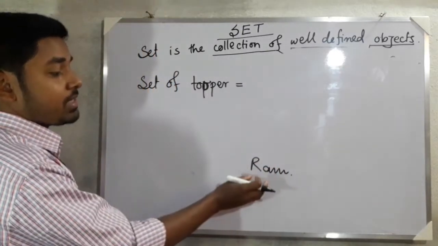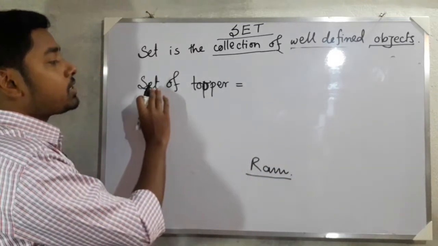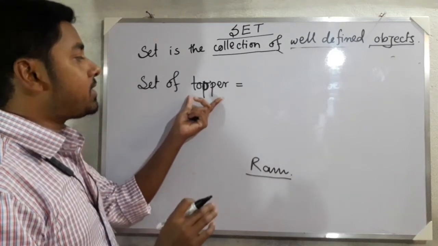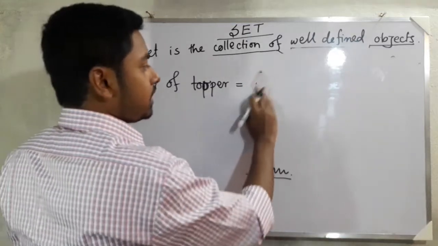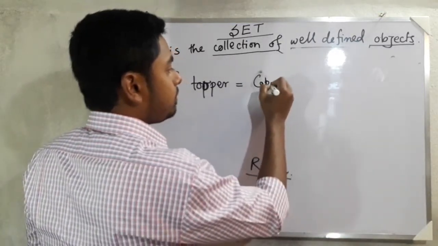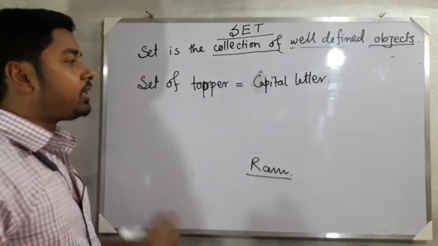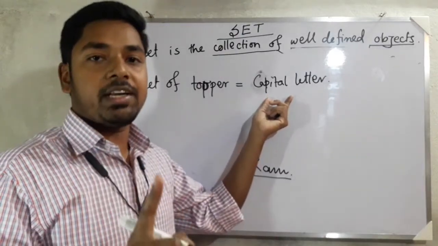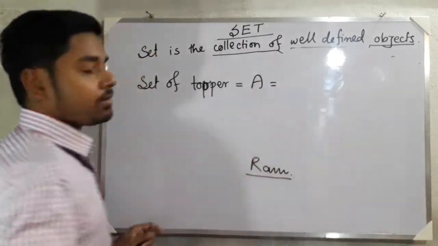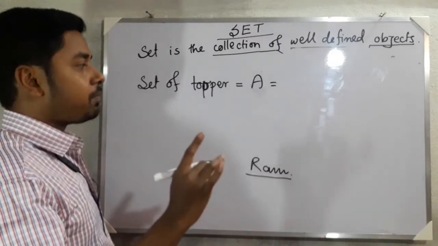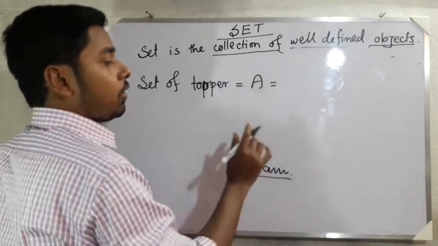Now we have to represent the set. We have got the collection, now we have to represent it as a set. Usually we represent a set with a capital letter only. Suppose A is the set, so suppose we have taken set of topper equal to A. Now how to make the set?